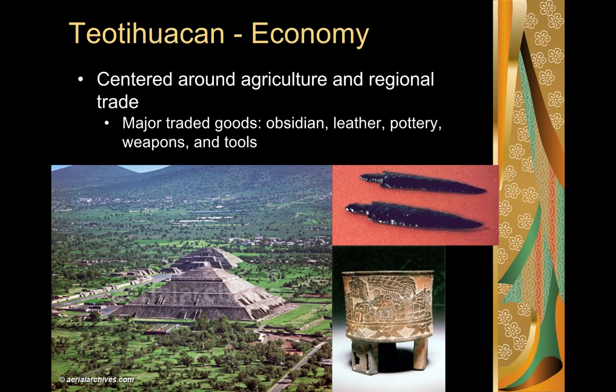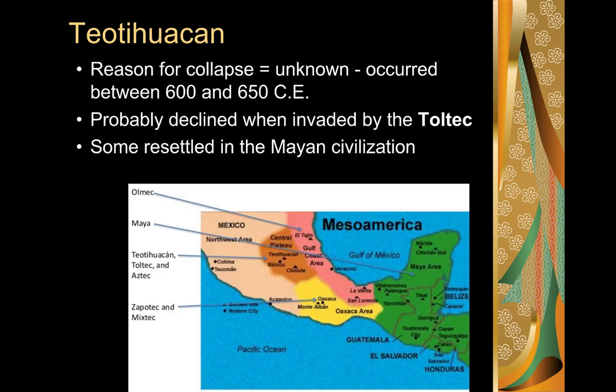This city also thrived on artisan workshops. Artisans did things like tan animal hides into leather. They made pottery, which we see represented down here. And they also carved tools and weapons out of obsidian, which again we can see here. So if there are artisans, we know that even though the Teotihuacan society was significantly agricultural, they did produce enough of an agricultural surplus for some people to get into other lines of work.